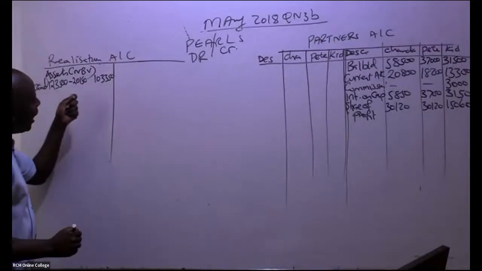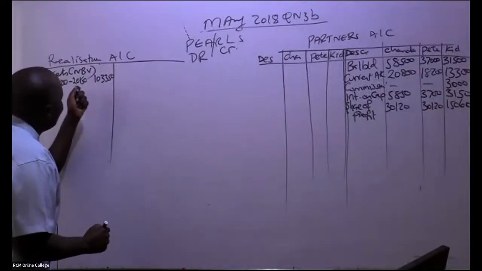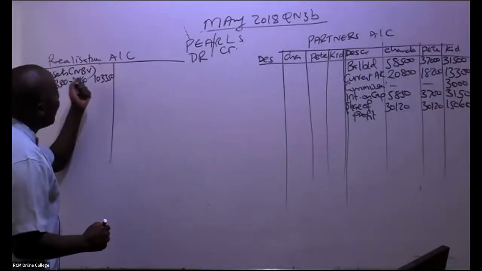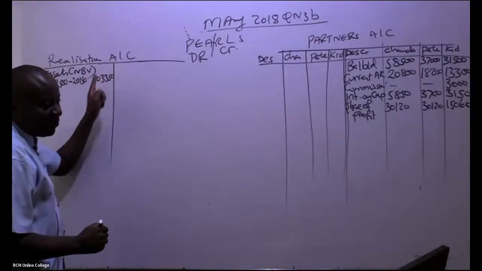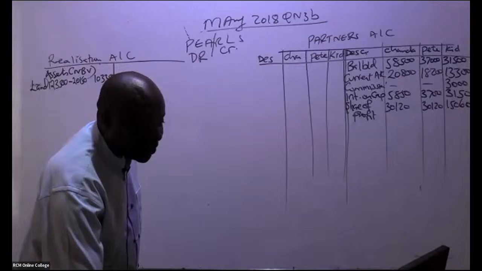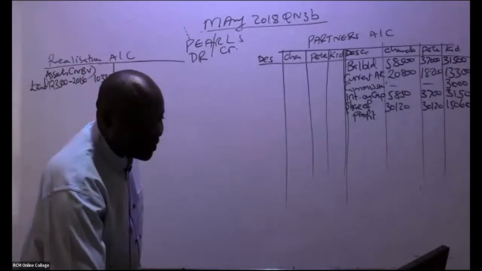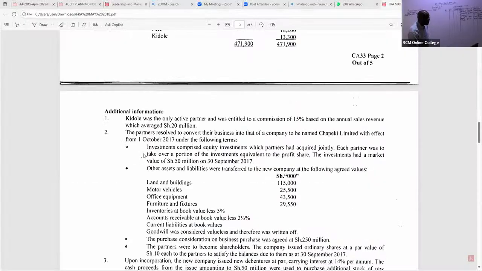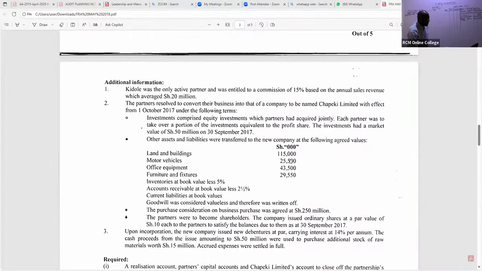Here, I'm 100% sure that most students on the realization account bring the fair values. A good number of them will come and tell you, if it's land and buildings, why can't we pick this figure here? So you can see these were agreed values between these partners and the new company directors.